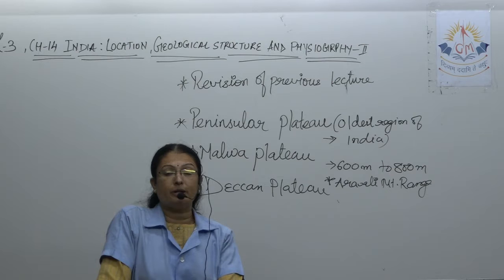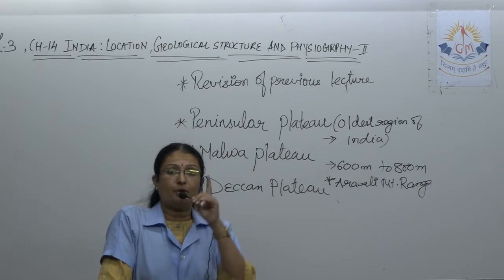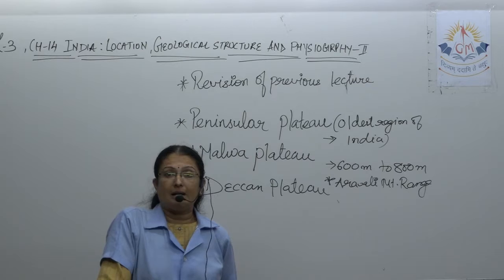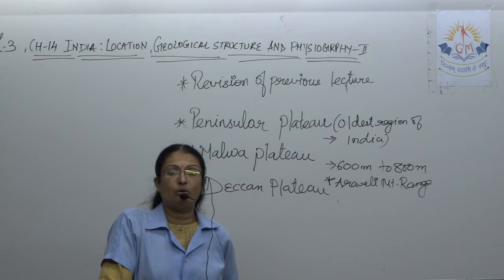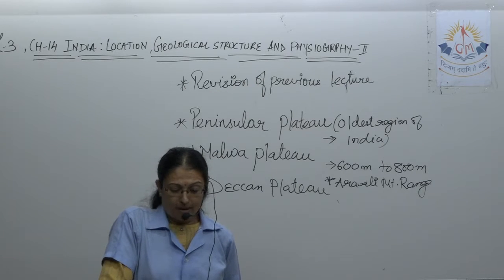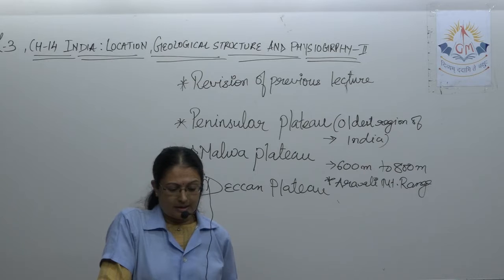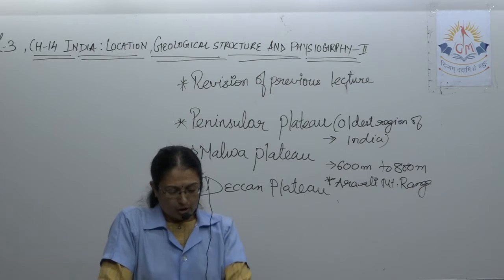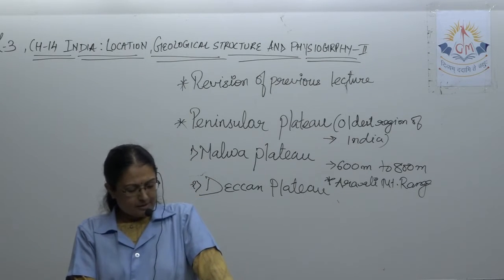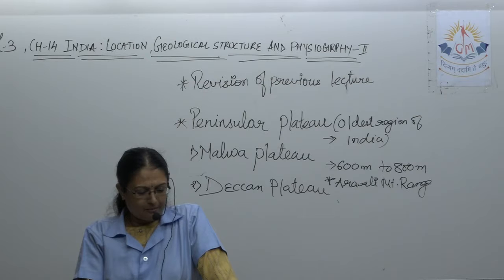It is the fold mountain. If you remember in class 8th and 7th also, we have talked about the different types of mountain. Fold mountain, block fold mountain, fault mountain, rift valley, horst, and that what we have discussed. Okay, so Aravalli is the fold mountain. Mount Abu is the famous hill station on this range, as we are talking about the Malwa Plateau. Okay, so Mount Abu, almost all we have visited. So Abu is the famous hill station in this range. It is very beautiful and pleasant.